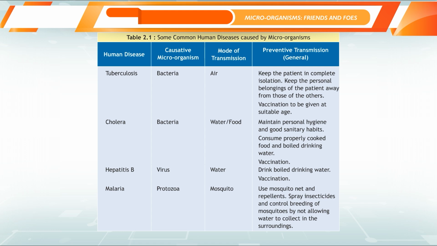Cholera: bacteria, water and food. Maintain personal hygiene and good sanitary habits. Consume properly cooked food and boiled drinking water. Vaccination. Hepatitis B: virus, water. Drink boiled drinking water. Vaccination. Malaria: protozoa, mosquito. Use mosquito net and repellents. Spray insecticides and control breeding of mosquitoes by not allowing water to collect in the surroundings.